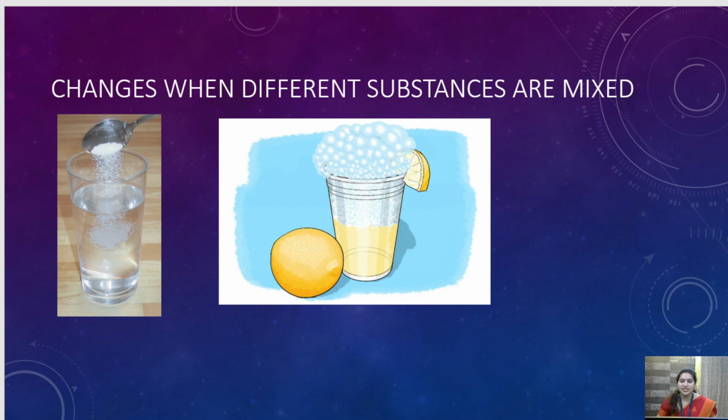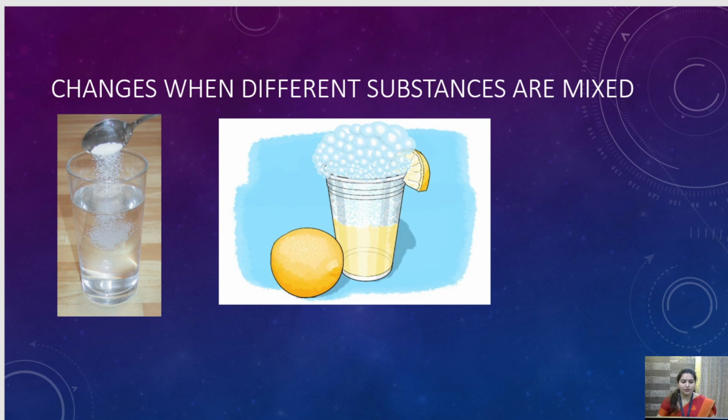So this is a reaction that is taking place and it is a chemical change. We know that in a chemical change there are chemical reactions taking place. So what is the reaction here?